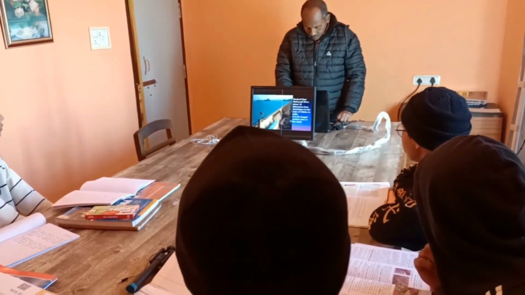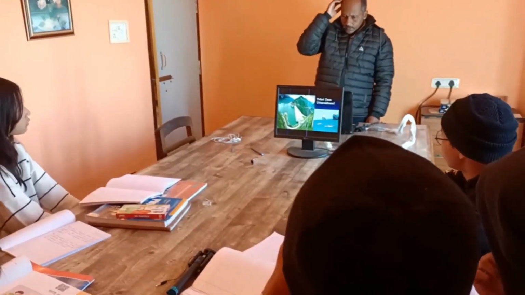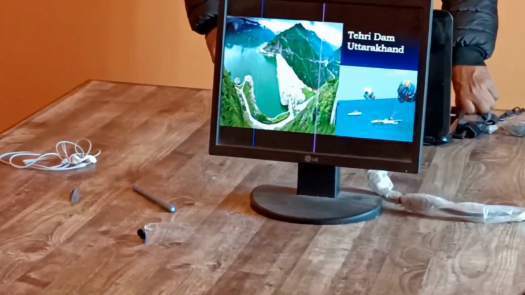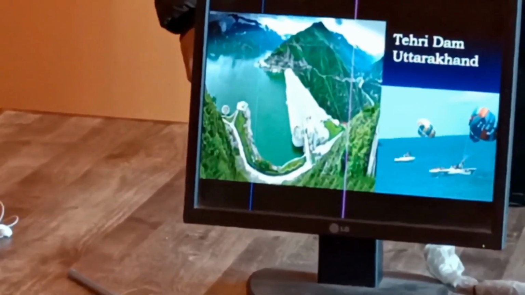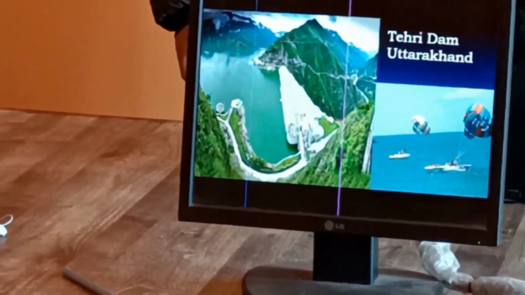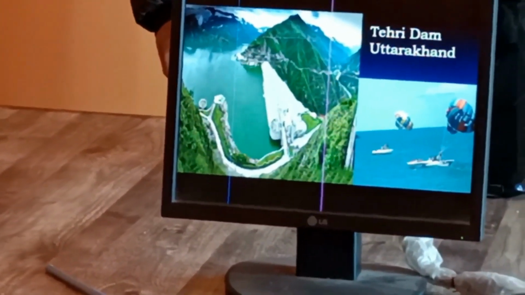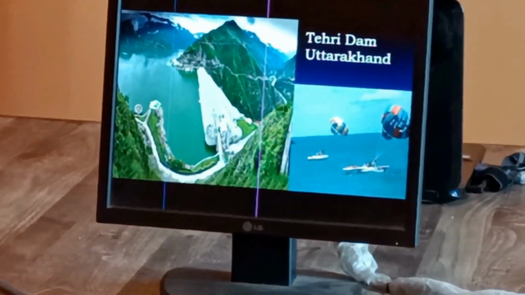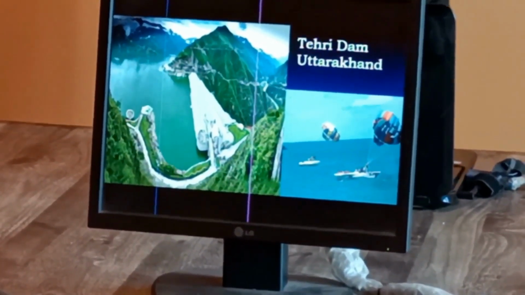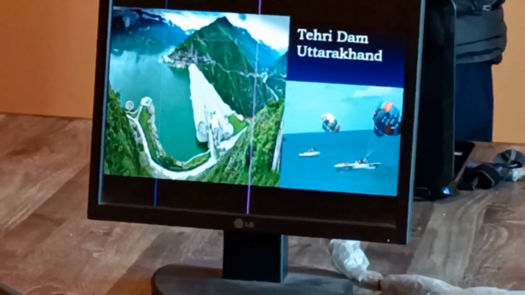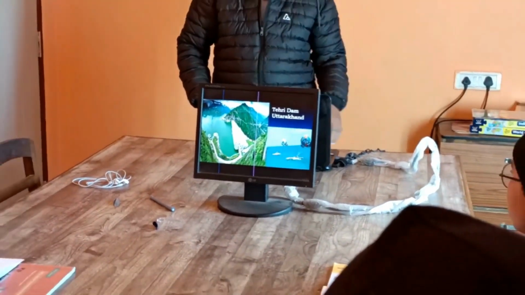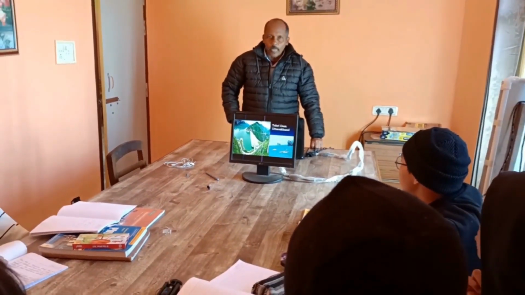So this is another dam, and then we have one more. This is called Tehri Dam. It is in Uttarakhand. As you see some water sport pictures, Tehri Dam is very much famous for these things. I have just put one picture, but they have a lot of water sports. There is water pressure they use, in which a person stands on it and is lifted up, like we used to see in Dubai. That kind of thing is also available in Tehri.